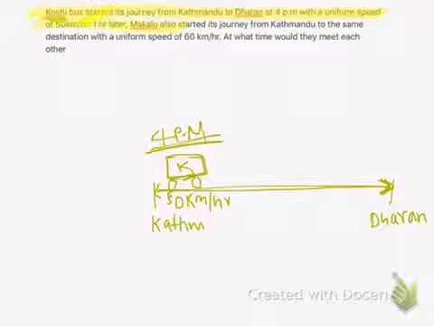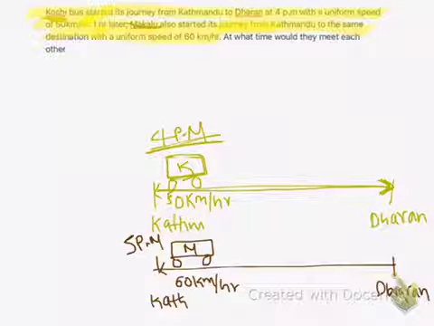Similarly, 1 hour later, Makalu also started. So this Makalu is also the name of a bus. It has started its journey from Kathmandu to the same destination, it means Dharan, with a uniform speed of 60 km per hour. Here, since the bus Makalu has started 1 hour later, it means at 5 p.m.